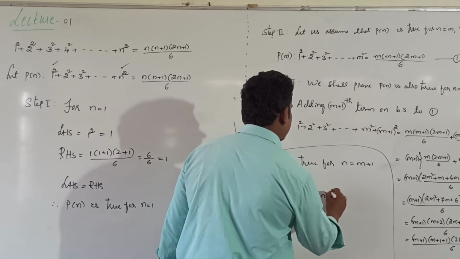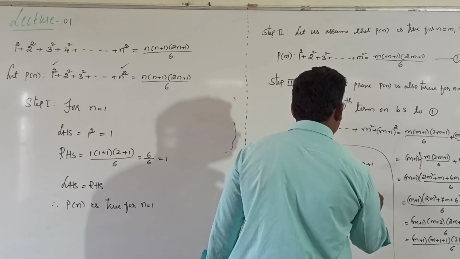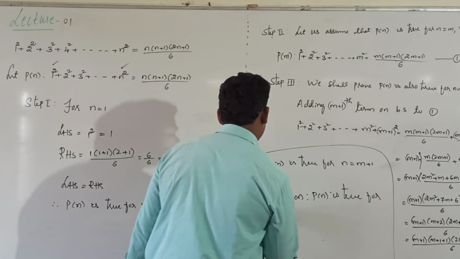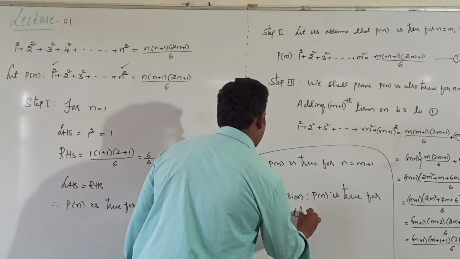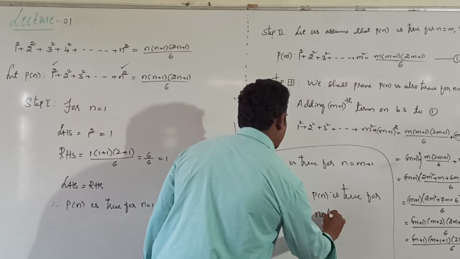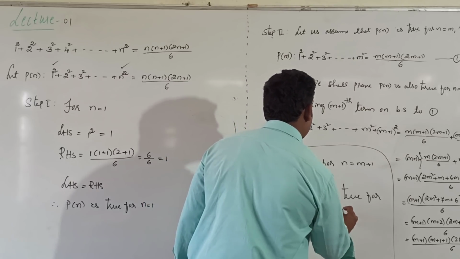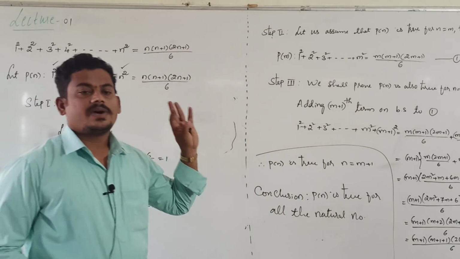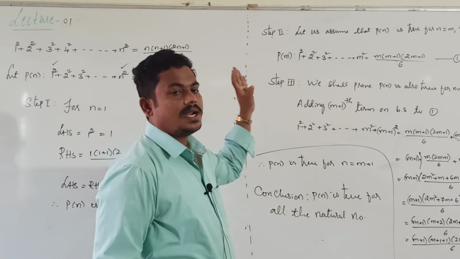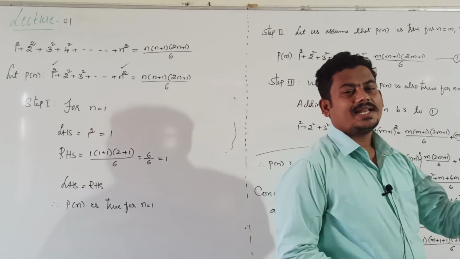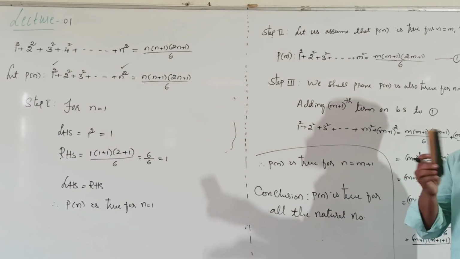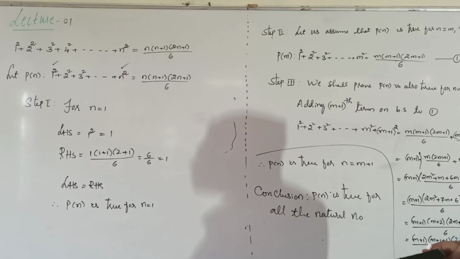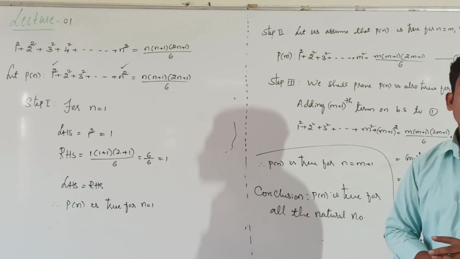P of n is true for all the natural numbers. For verification for 1, verification for n equal to m, after that check whether it is true for n equal to m plus 1 or not. After that write the conclusion.